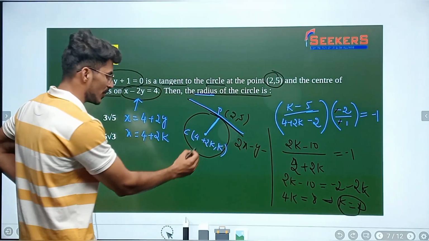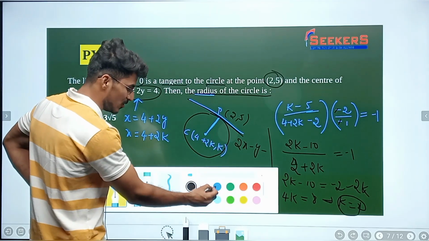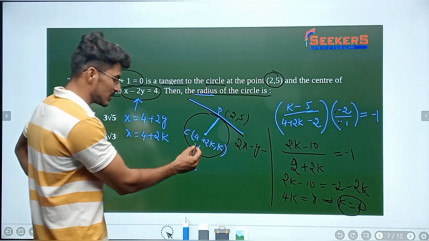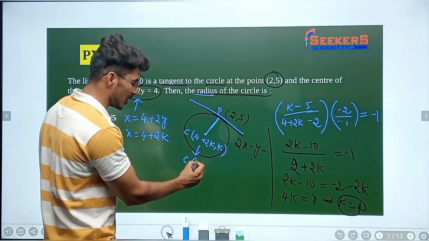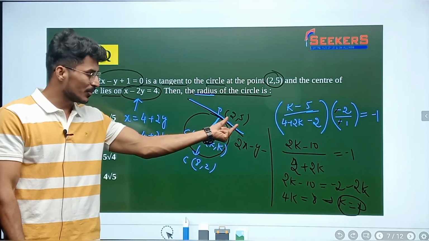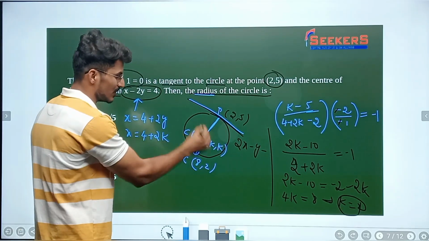So now the center is going to be what? As soon as I get the value of k, I would be able to know exactly the center, right? So the center is going to be 4 plus 2 into 2, which is going to be (8, 2). Yes. So I got the center and I got the point here. So now I can find out the radius, as simple as that.